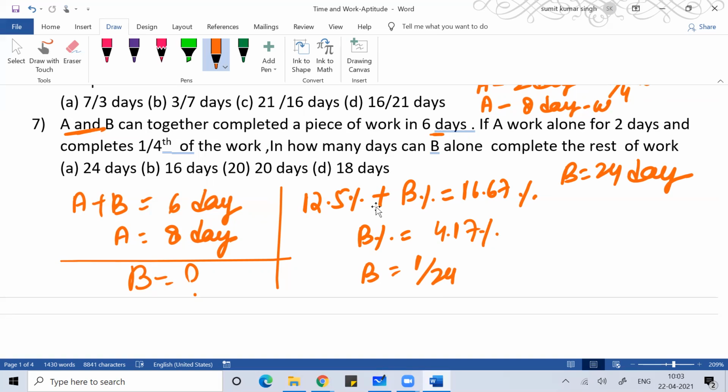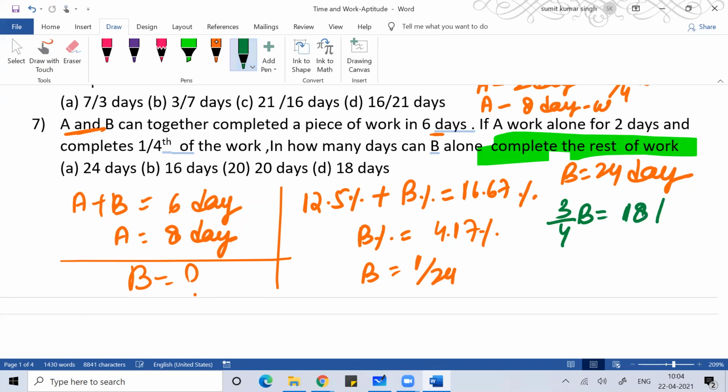Here in the question, they are not asking in how many days B can complete the work. They're asking in how many days B alone can complete the rest of the work. One fourth of the work is already done, so the rest of the work is three fourth. Three fourth of the work B will do in how many days? 18 days. They're not asking about 100% of work, but the remaining three fourth. Clear. So you can solve this problem.